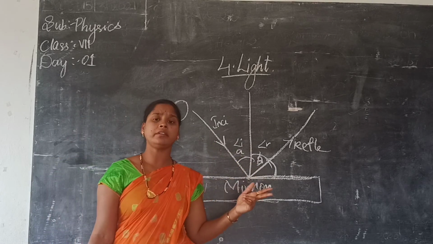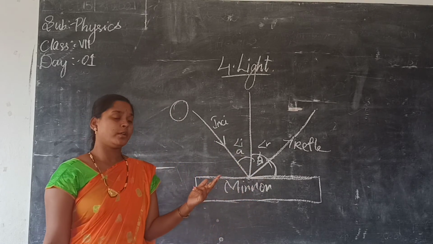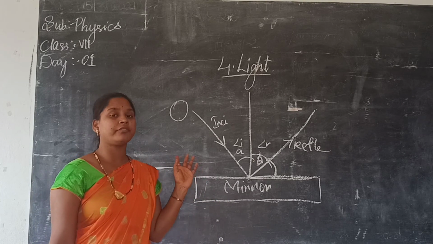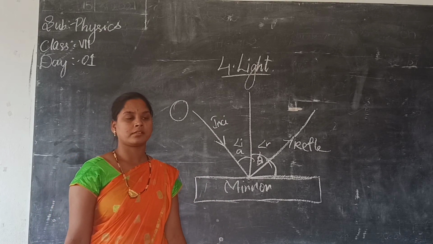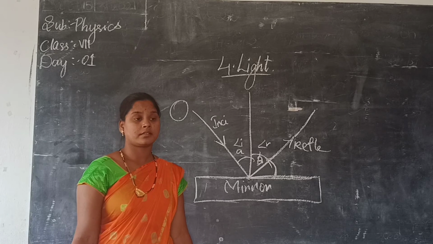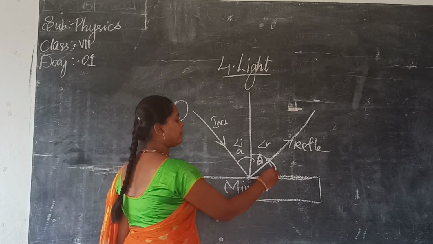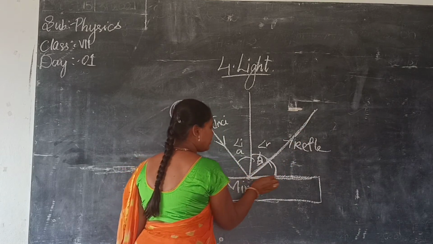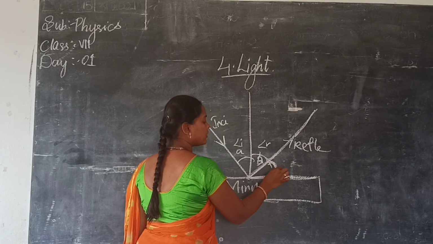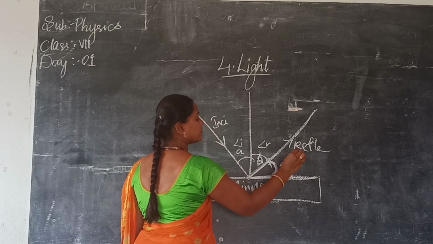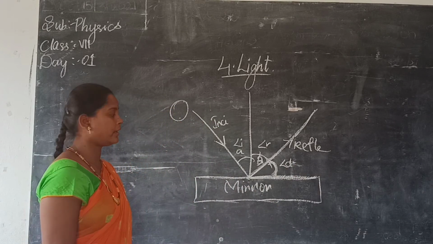Only two angles we have in light? You did not listen in time. The angle between the reflected ray and the mirror is called the angle of divergence. Did you hear? Clear?